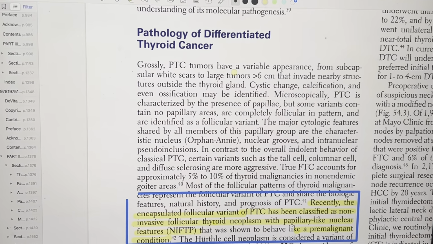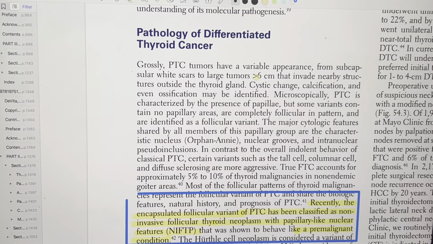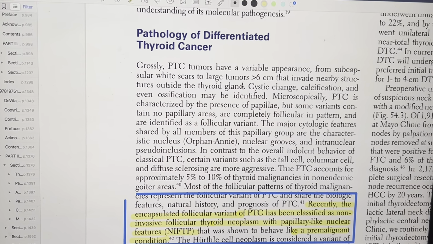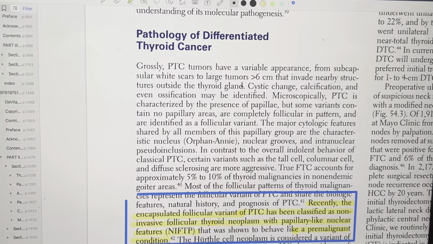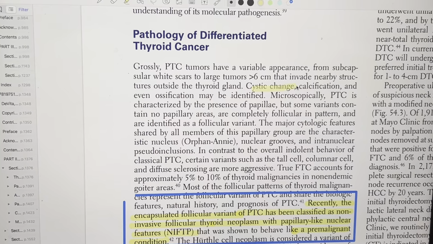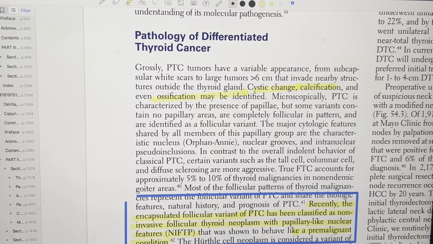Grossly, PTC have a variable appearance, from subcapsular white scar to a large mass more than 6 cm that invades nearby structure outside the thyroid gland. And a cystic change, calcification, even ossification may be identified.